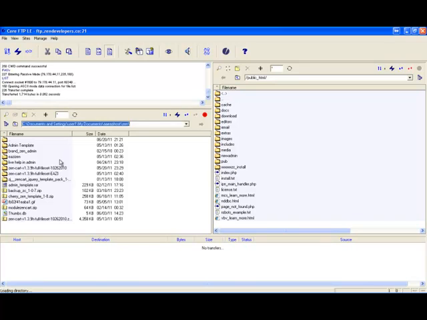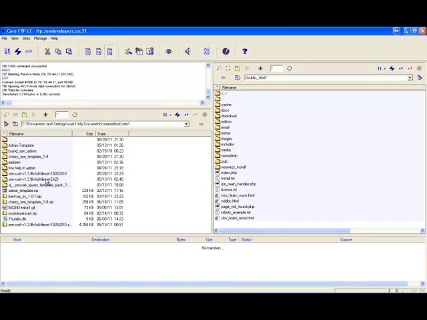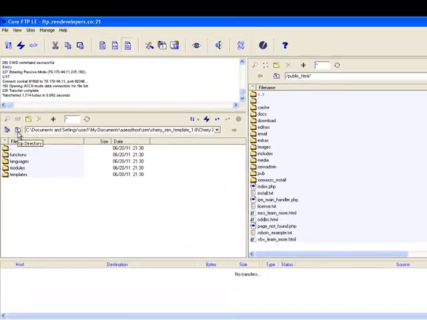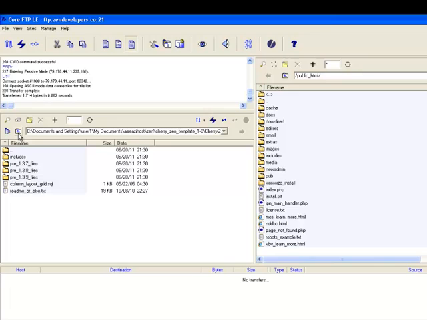On the left pane now, let's refresh. This is the folder that we extracted the Cherry's End template to. So open the Cherry's End folder again. Okay, now we have all the different files. Here we have the includes folder. This is the one we're after. Quick look inside, you'll see the different folders that it's going to add to our site.